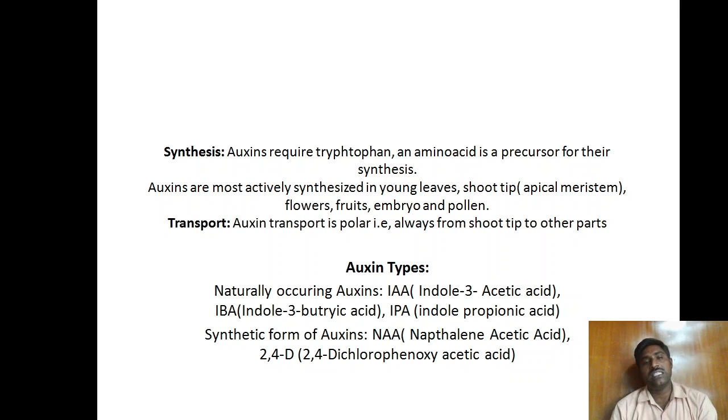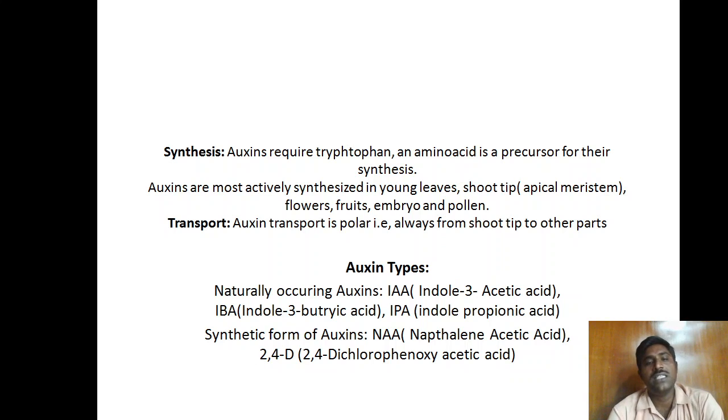Then synthesis. For its synthesis, auxin requires tryptophan, which is an amino acid. It is a precursor for the synthesis of auxins. Auxins are most actively synthesized in young leaves, shoot apical meristem, flowers, developing fruits, embryo, and pollen. The main source of auxin is the shoot apical meristem.